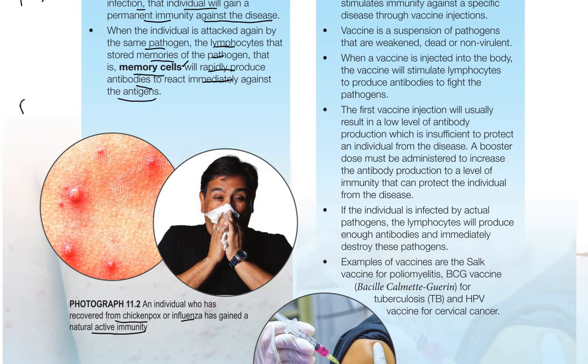Rarely does an individual get chickenpox 2 times. Usually once in a lifetime. Because when you have been infected for the first time, you already get full natural active immunity, and this makes sure that we will not get infected for the second time. That means we have enough antibodies to fight the pathogen that causes chickenpox.